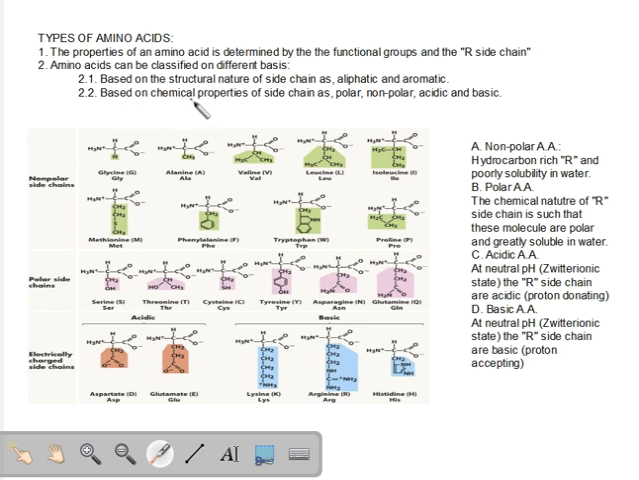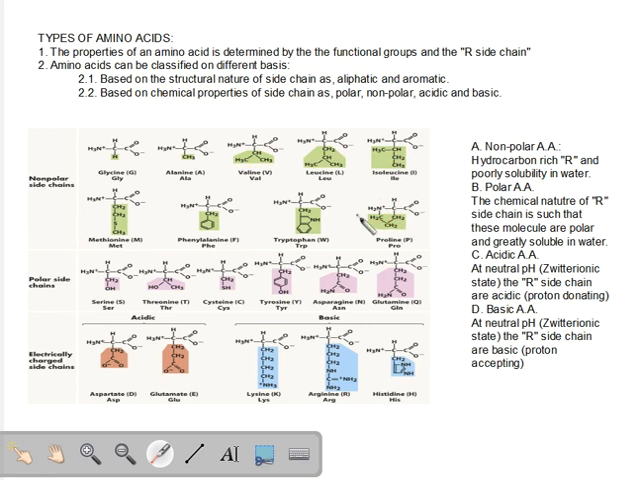The other method of classifying amino acids is based on the chemical property of the side chain. The previous characteristic was the structural nature of the side chain, but this time we are going to classify amino acids on the basis of the chemical properties of the side chain. What is the chemical property of this side chain?